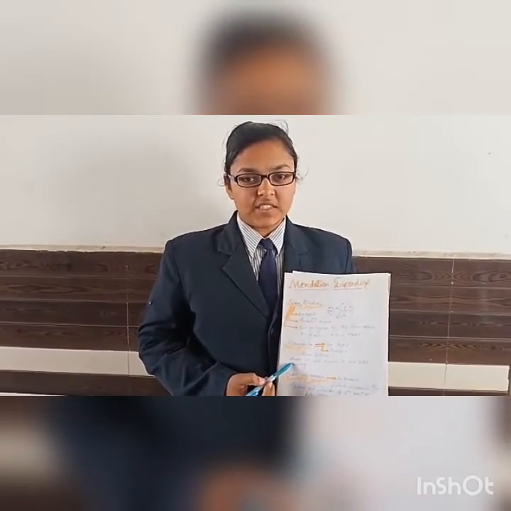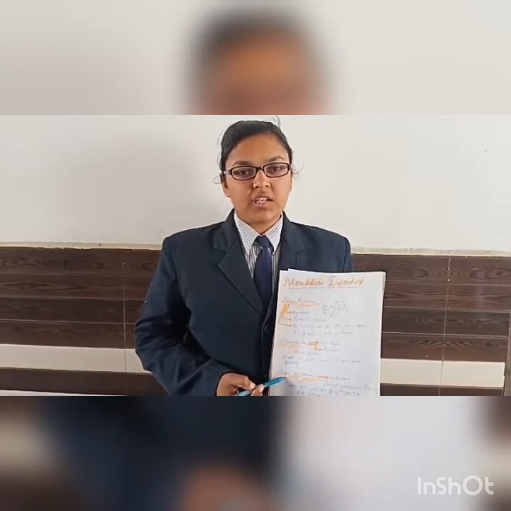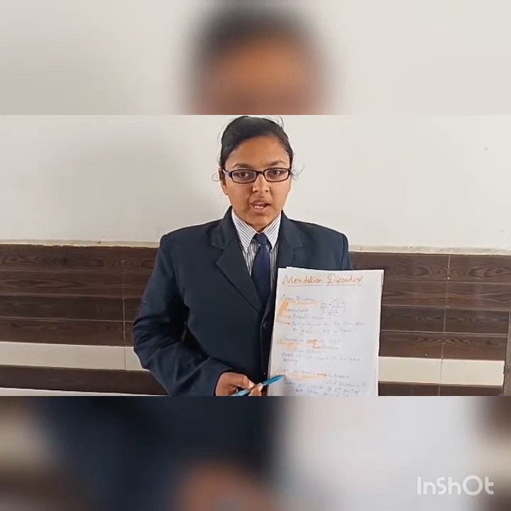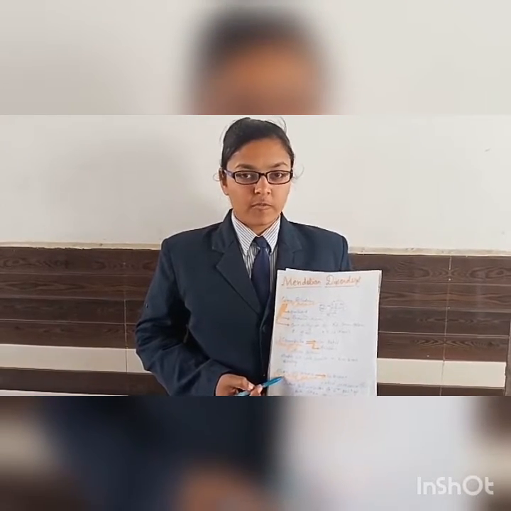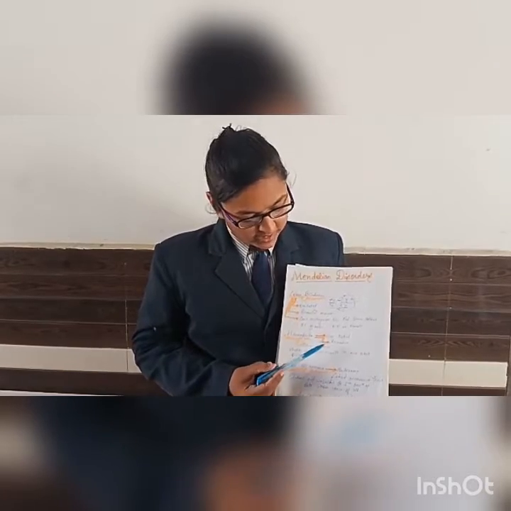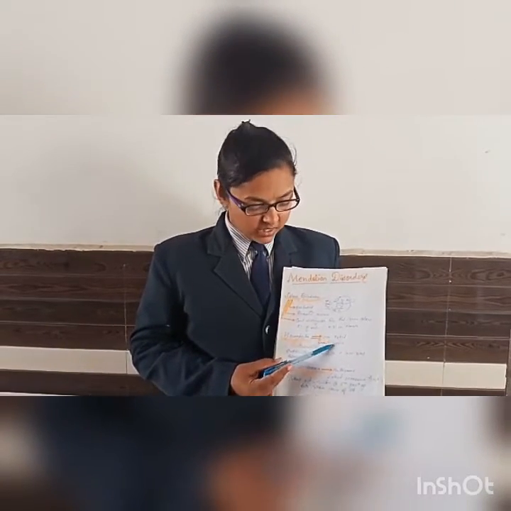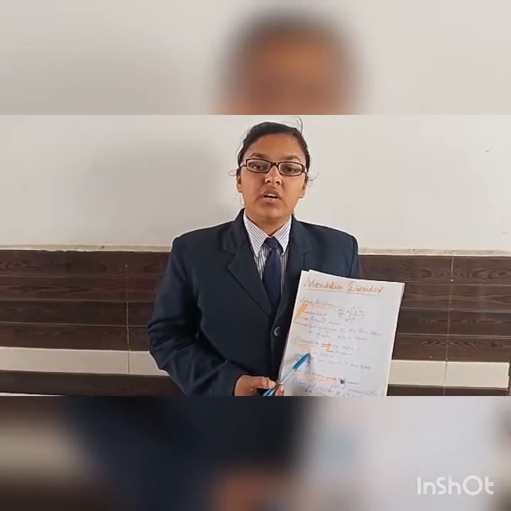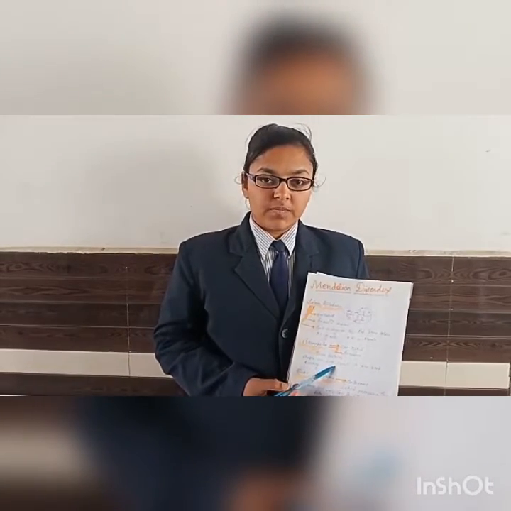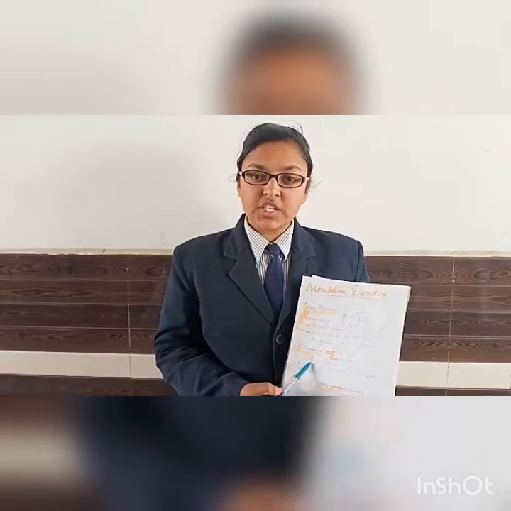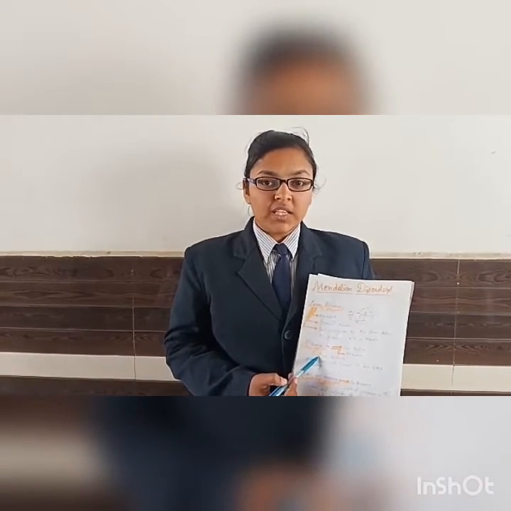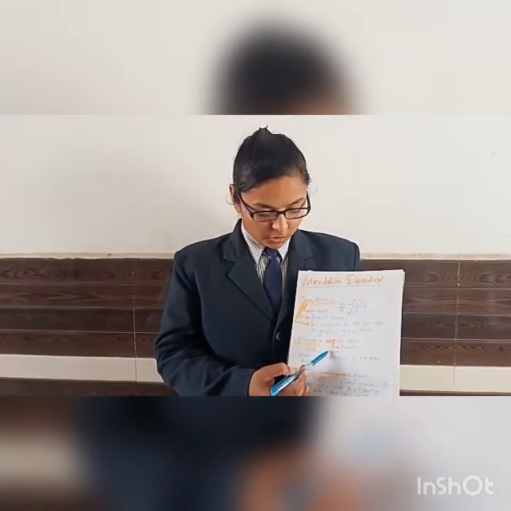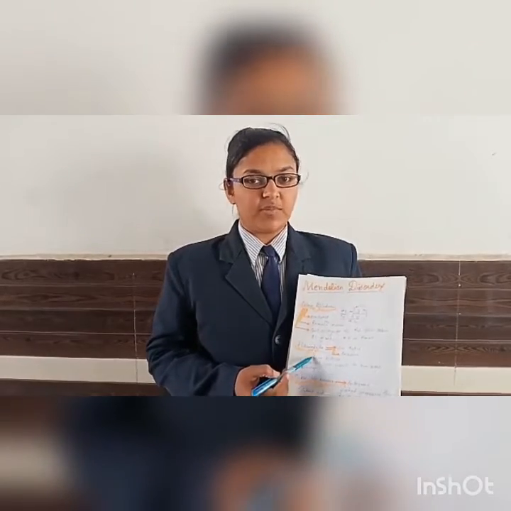In this disease, a simple cut causes non-stop bleeding of blood, and we know it is very harmful if there is non-stop bleeding from our body. This is also a recessive trait and a sex-linked disease, and you know about Queen Victoria. Queen Victoria was also affected by the same disease, and this is a genetic disorder. Her further offspring were also affected by the same disease.